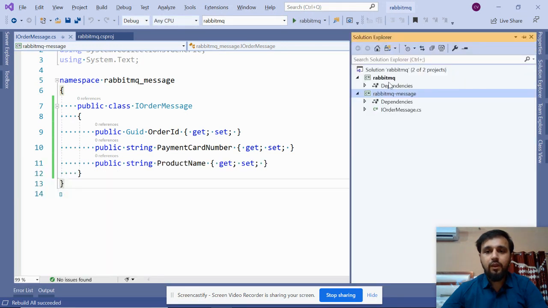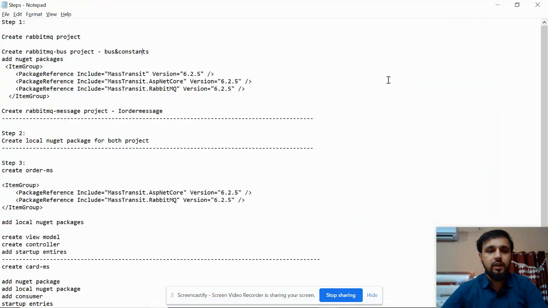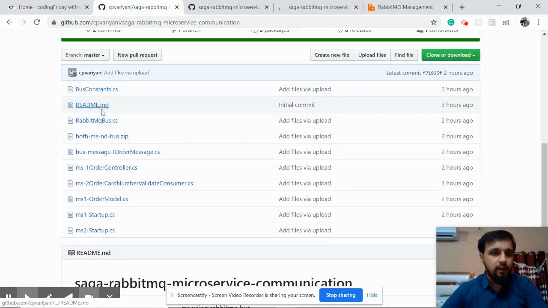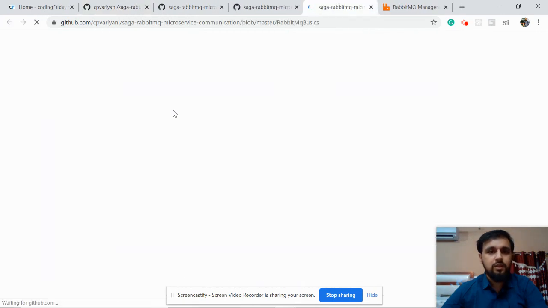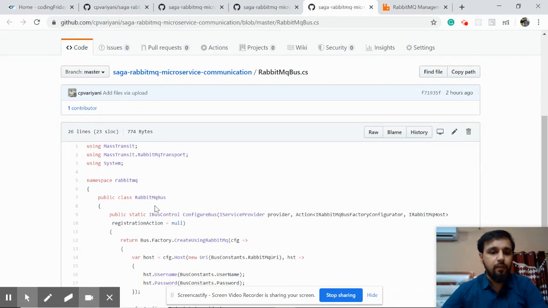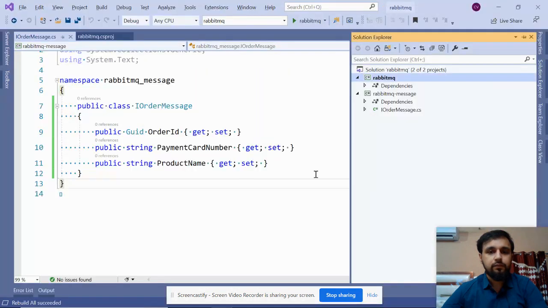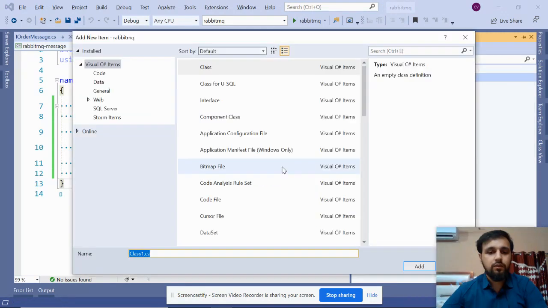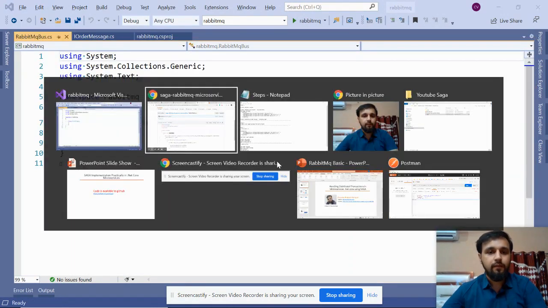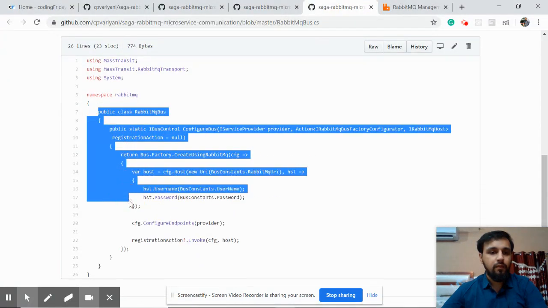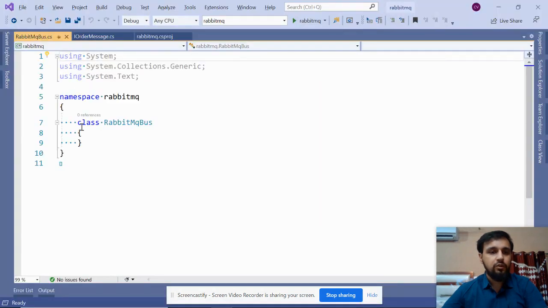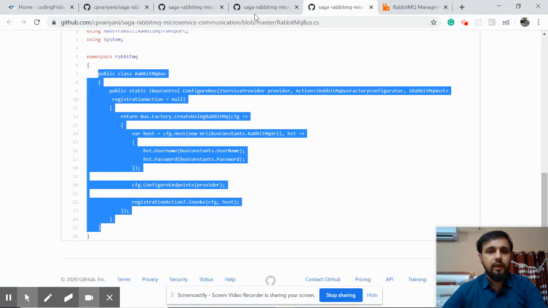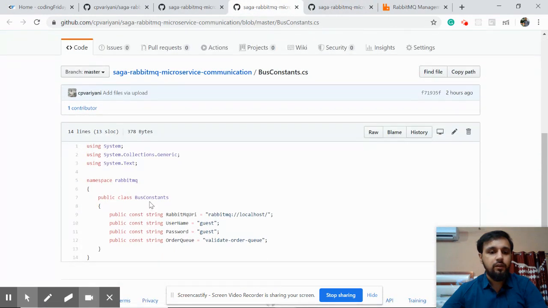Now move to this RabbitMQ project, and it says you need to import the bus constants and RabbitMQ bus. So let's first import this RabbitMQ bus. Copy the class name, add a new class, paste it here, and this is the class. I'll talk about this class in a bit. Let me first copy this, and next you need these constants.